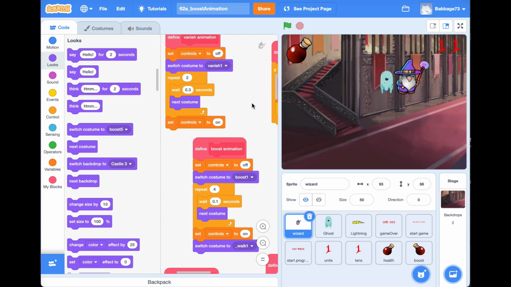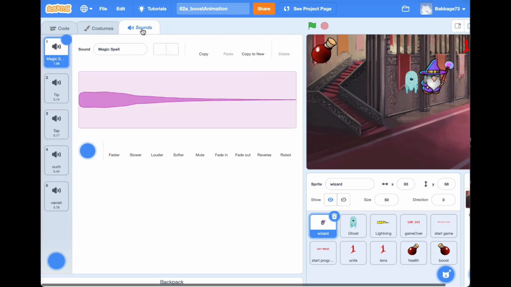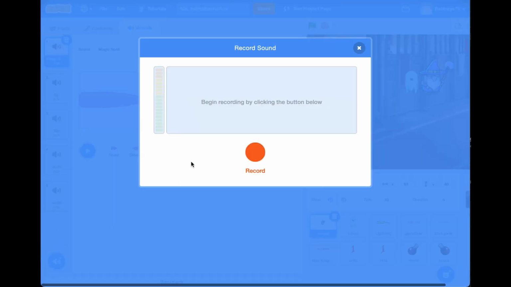All right, everyone, it's time to do a sound effect for consuming the boost, the health boost. So let's go to sounds. We're going to make our own. So just hover over this and go up to the little mic and then click. Okay, I'm going to record in 3, 2, 1.